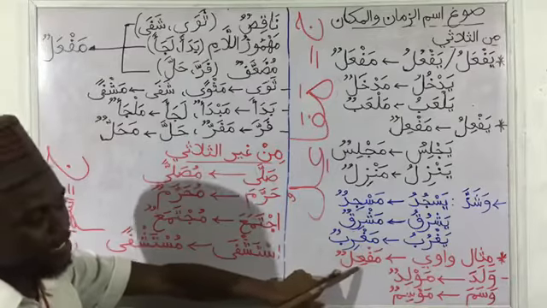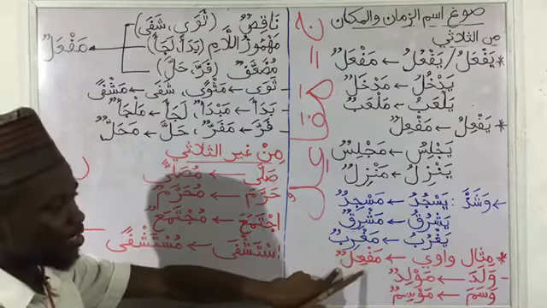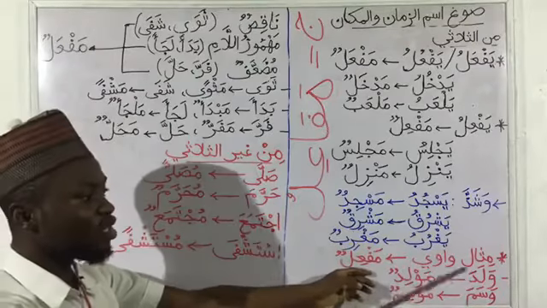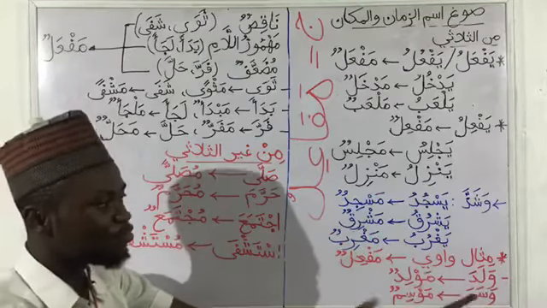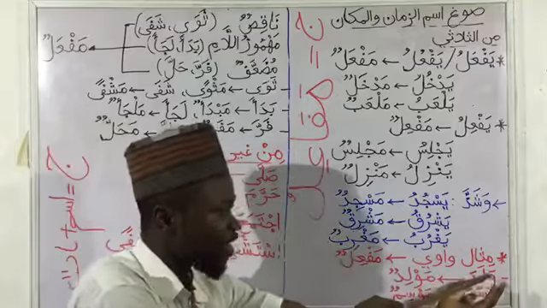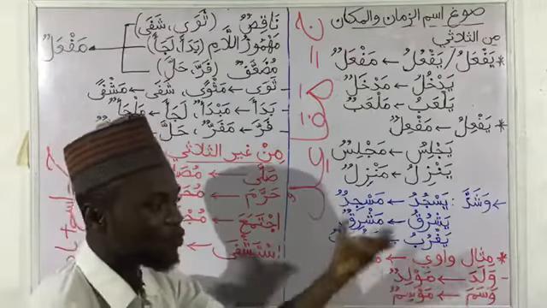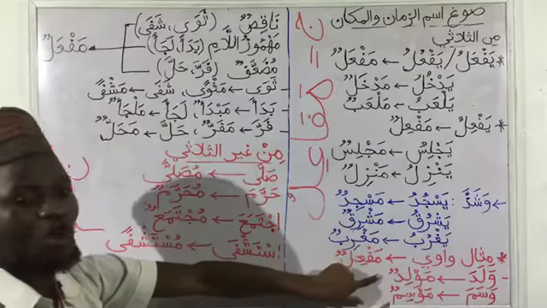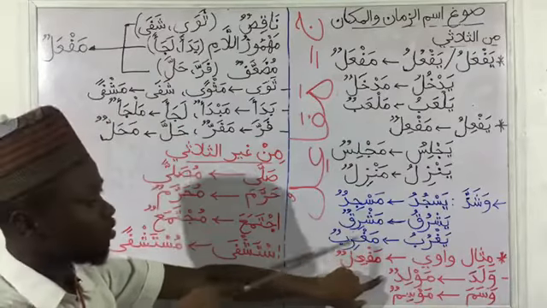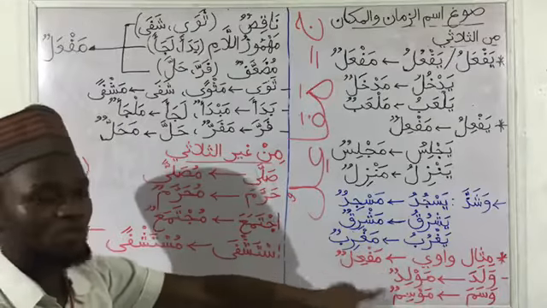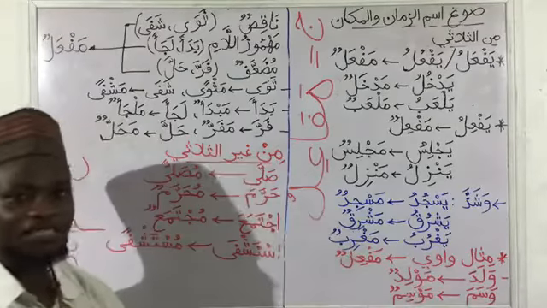So when we have misalu wa wijun, our shape will be maf'ilun. That is, the ainul fi'l will take kasra. So example, we have walada. The mudaari is yalidu. We are not considering the mudaari, we are considering the verb itself. So we have walada because it's misalu wa wijun starting with wow. Then we are going to have mawlidun. Like we have cited here, we are going to have maf'ilun. So we are going to have mawlidun. Walada means he gave birth.